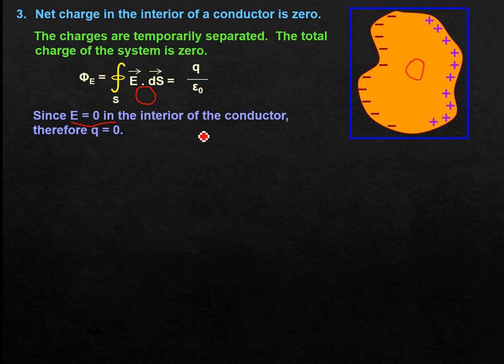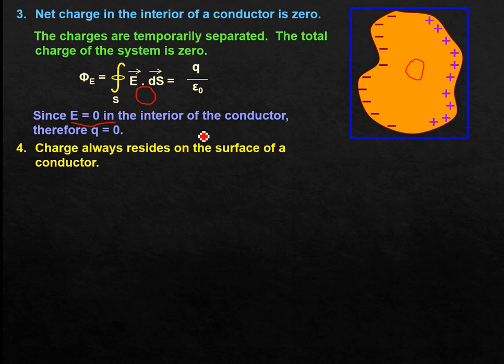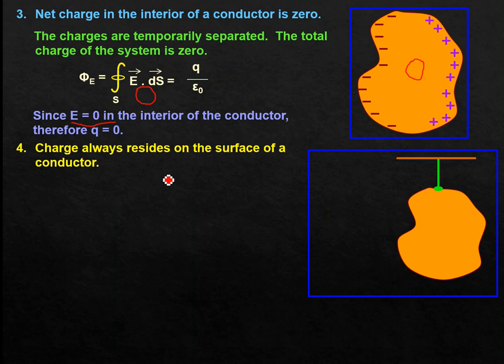Now the next property is that charge always resides on the surface of a conductor. Whatever charge you give to the conductor must reside on the surface of the conductor. How can we understand this? For that, we have taken a conducting specimen, and we are giving it some lump of charge. What we want to know is that whenever you give any amount of charge, it is the property of a conductor that the same amount of charge will immediately spread uniformly throughout its surface.